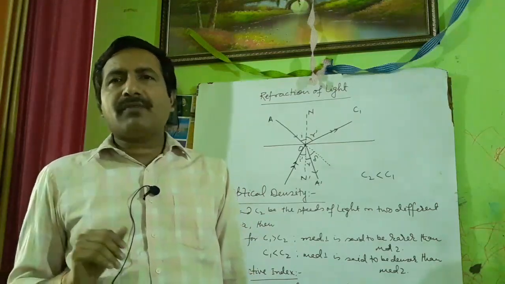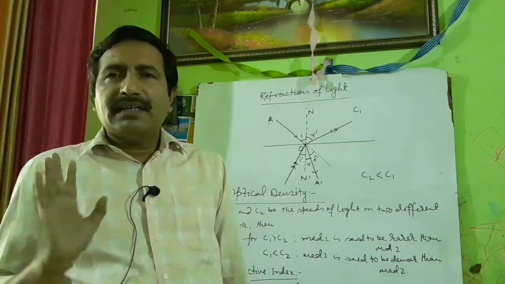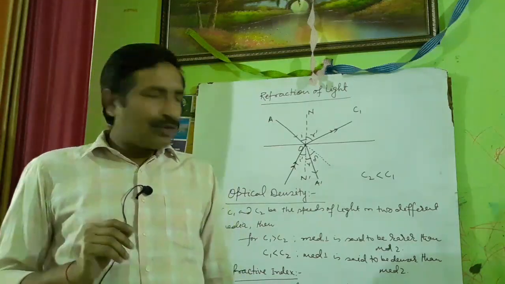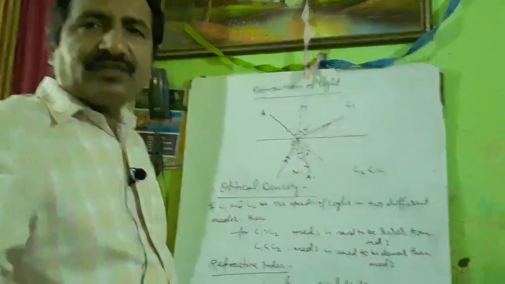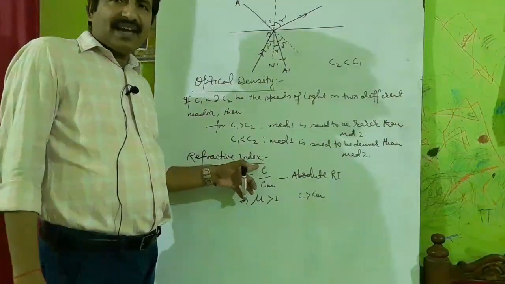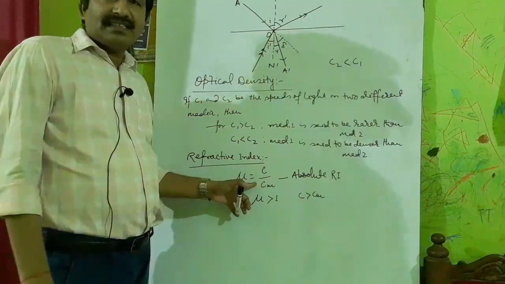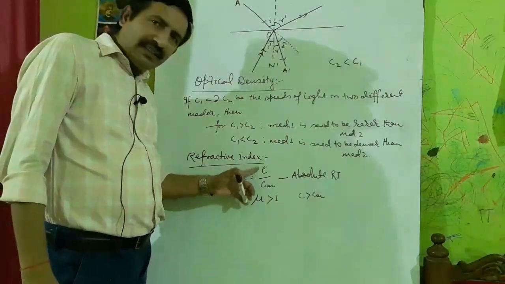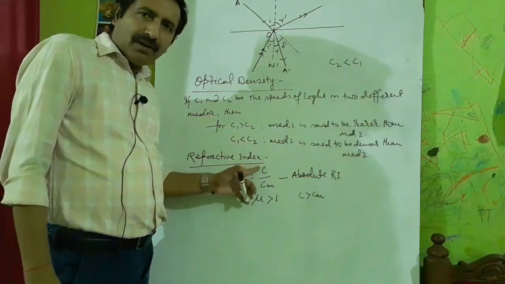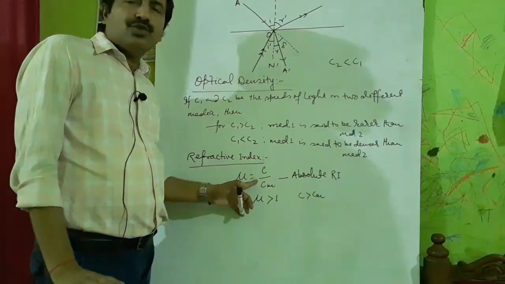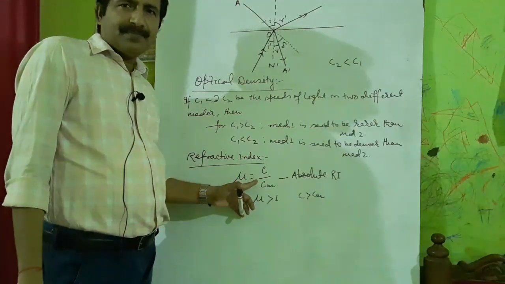But the refractive index of air is somewhat different from the refractive index of the medium. So you learnt the refractive index of a medium as a ratio of speed of light in vacuum to the speed of light in that medium. This is the ratio of two similar quantities, speed of light, so it has no unit, means there is no unit of refractive index.